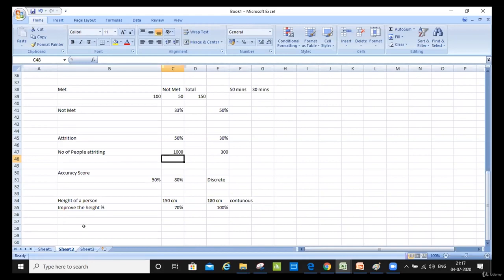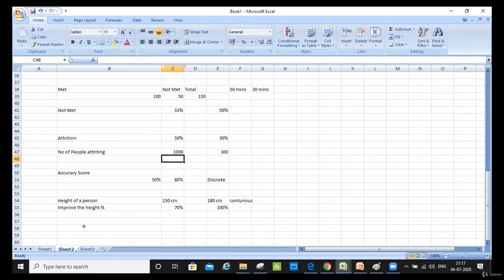The only way to interpret continuous and discrete data is very simple. Continuous data is data which would have multiple units of measurement. You can measure the same thing with different units.